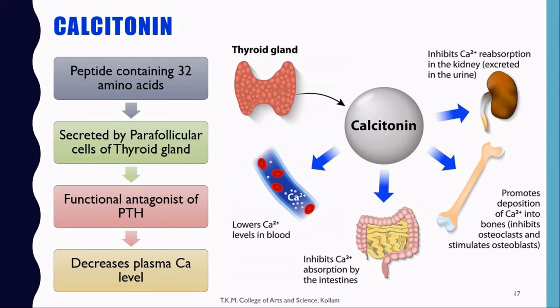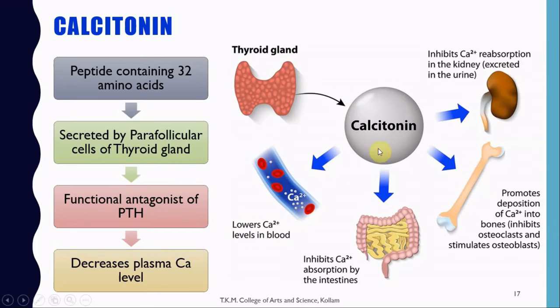Another important hormone that is involved in the maintenance of calcium level is calcitonin. It is a peptide hormone that contains only 32 amino acids, and this calcitonin is secreted by parafollicular cells of the thyroid gland. It is a functional antagonist of parathyroid hormone, which decreases the plasma calcium level. So the thyroid gland secretes calcitonin. Calcitonin helps to lower the calcium level in blood.